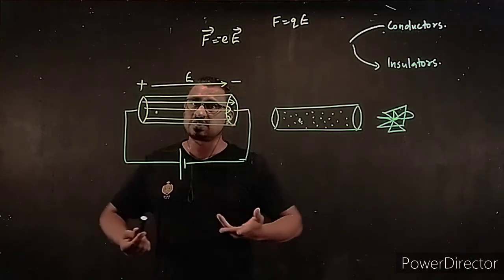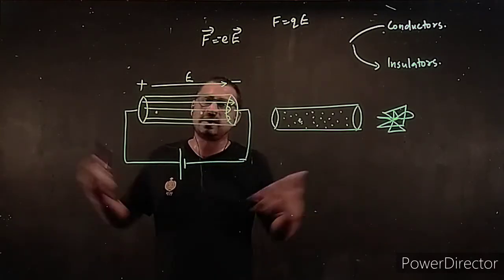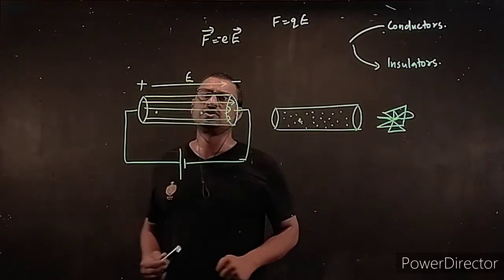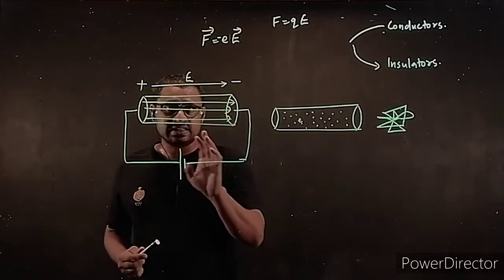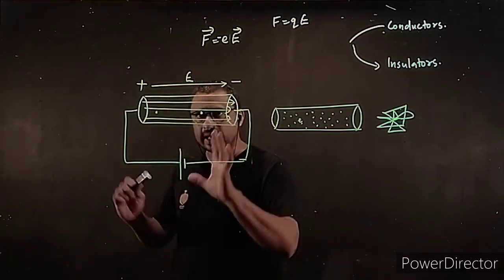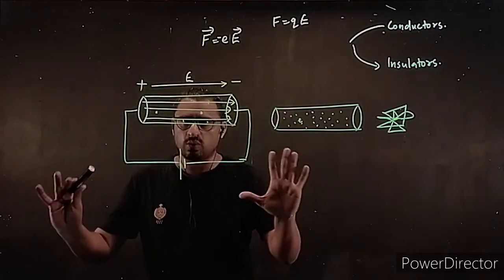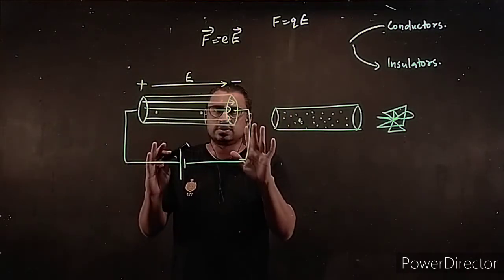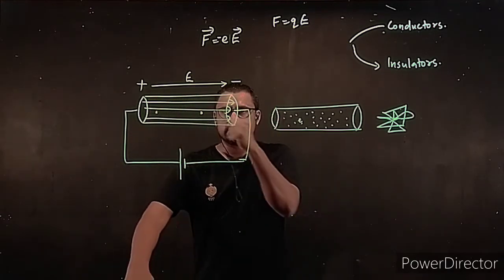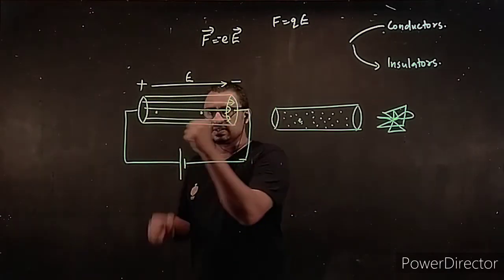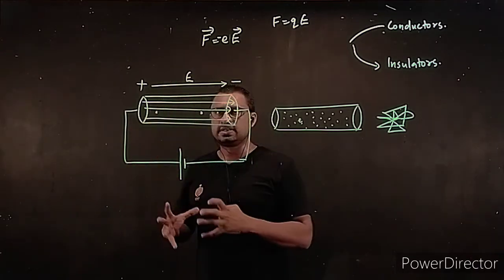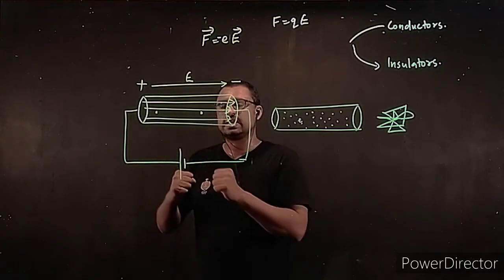And I told you these electrons are not completely free to roam around. So from their mean position, it will start to move opposite to the direction of the electric field. And it is not happening with a single electron. It is happening with all the electrons together. It's just like a crowd of electrons. One electron has a natural tendency to move this side, at the same time, this electron has a natural tendency to move this side. So all the electrons here will have a natural tendency to move this side.